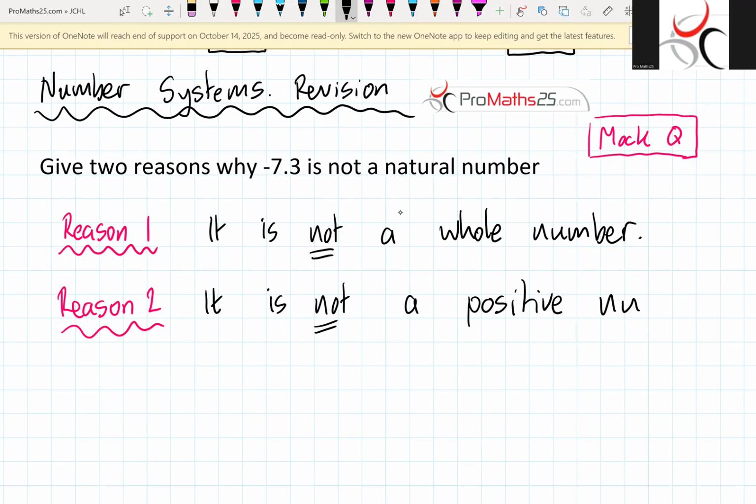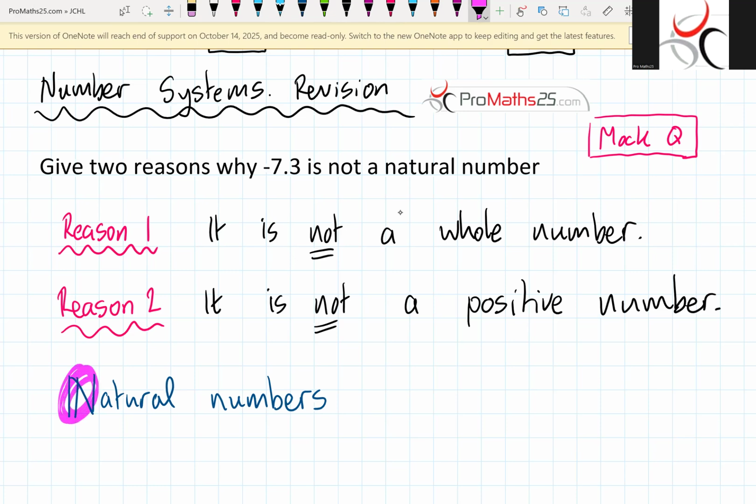And what I would encourage you to do when you're trying to study natural numbers and integers and all these things is write this out, try and get it into your head. Natural numbers, and think about this as the symbol for them here. So this double-sided N here is the symbol for a natural number. So natural numbers, what are they? Let's think about a simple definition of them.